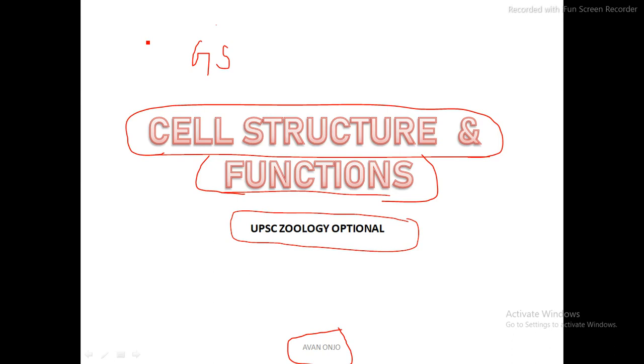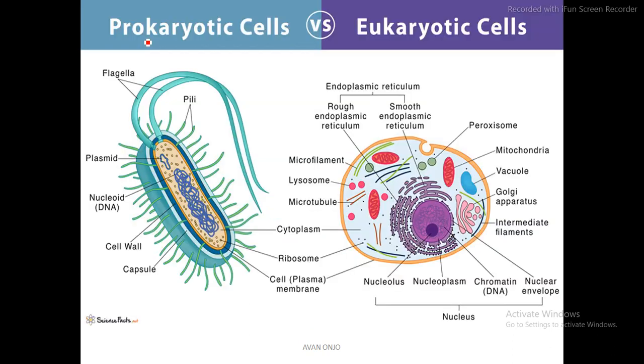So the name of the topic is cell structure and functions, and the first thing I'm going to cover here is the difference between prokaryotic cells and eukaryotic cells. We all know that the cell is the basic unit of life and it makes up life. Whatever complex organisms we see around us, all of them are created out of millions, trillions, even an uncountable number of cells.